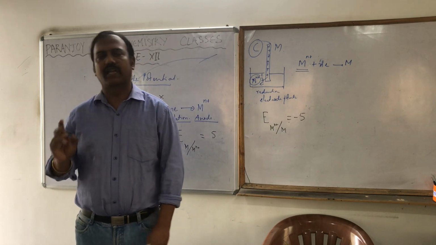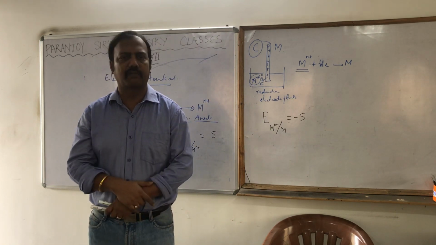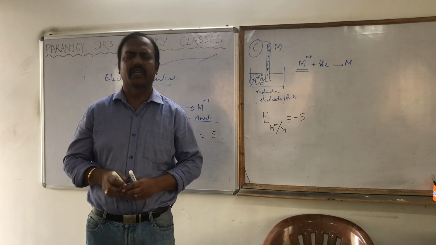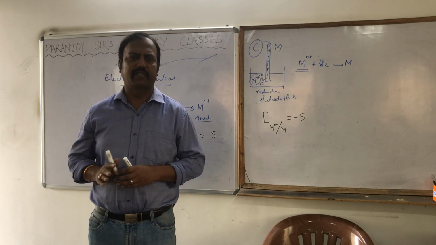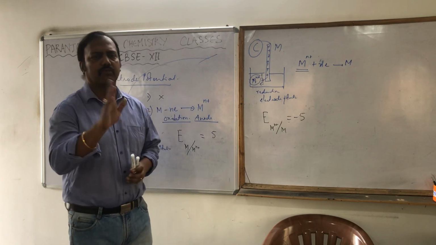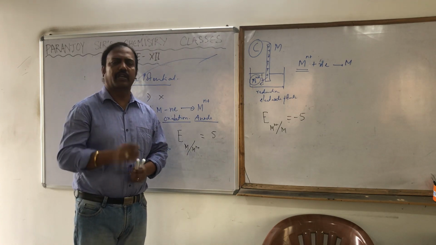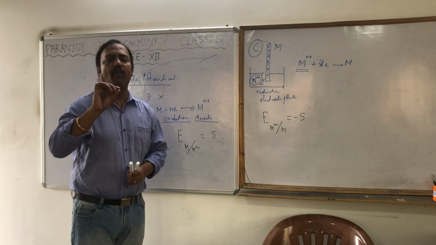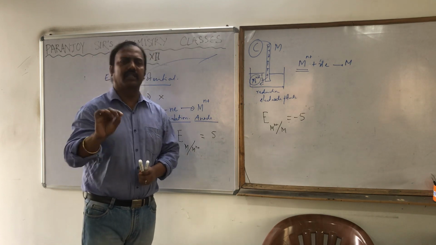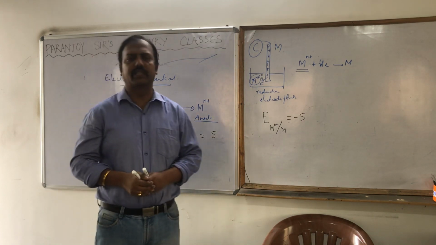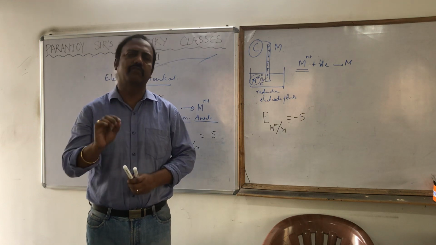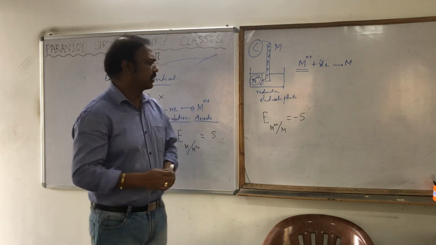If I ask you what the electrode potential of that electrode is, we are always going to mention the reduction electrode potential. That is by convention.